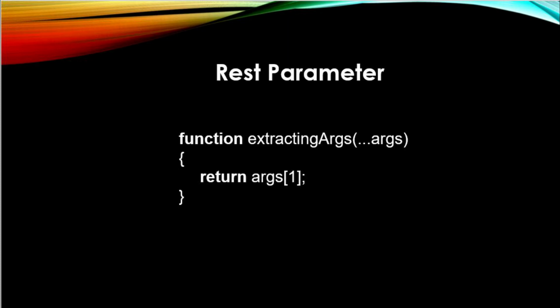Using the rest parameter syntax, we can create functions that take a variable number of arguments. Any number of arguments will be converted into an array using a rest parameter. It also helps in extracting all or some parts of arguments. Rest parameter can be used by applying 3 dots before the parameter.